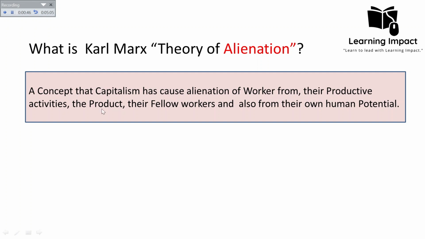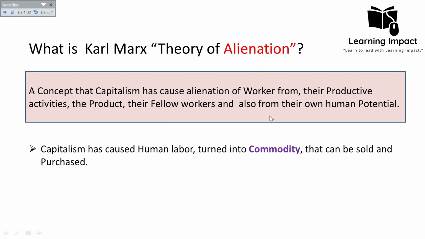The second type of alienation is that the worker has been alienated from the product. The third type is that the worker has been alienated from their fellow workers. And the fourth type is that the worker has been alienated from their own human potential. This is what he meant by this theory of alienation.